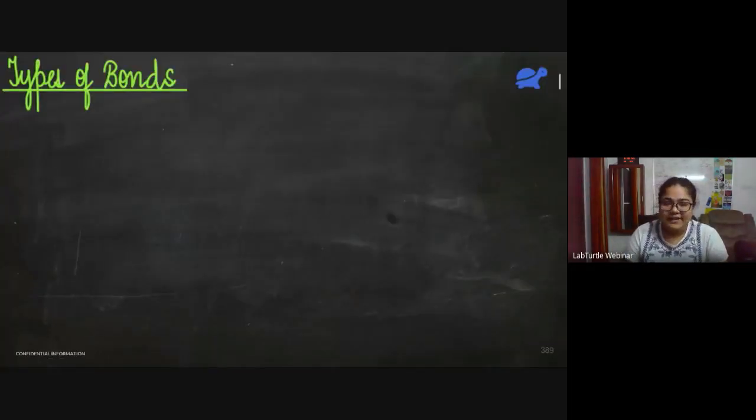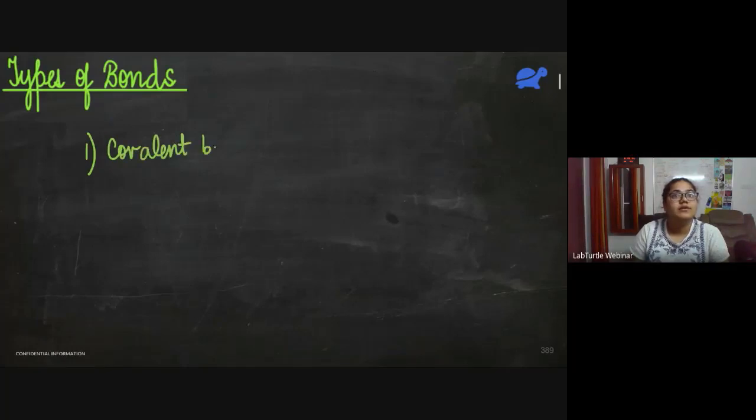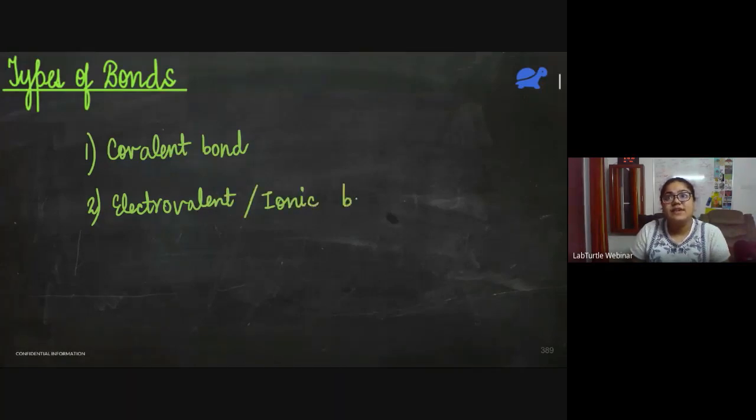So, what are the various types of chemical bonds? In this, we will be seeing three types of bonds. First one is covalent bond. The second one is known as electrovalent bond. This electrovalent bond is also known as ionic bond. This we have seen in the last class of chemistry. And the third one, which might be new for some of you, is known as coordinate bond. So I'll also be talking about it briefly.